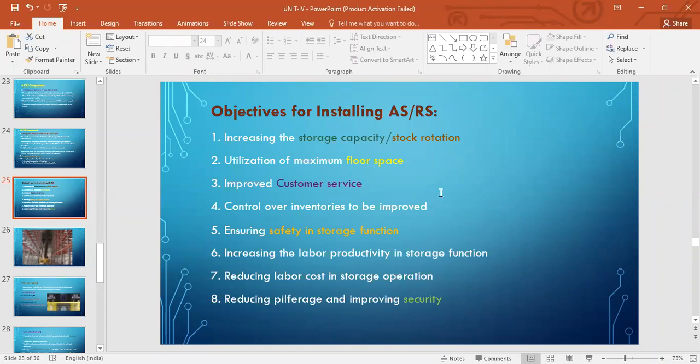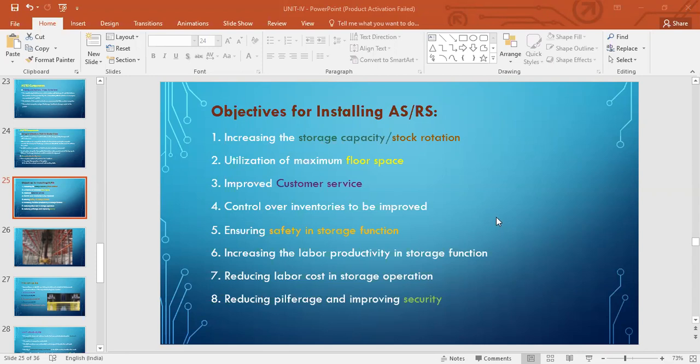Customer service is improved because you are able to provide the work parts as and when required, either to the workstations or to delivery, right? That they are to be sent to some other factory or customer, etc. And control over inventories, ensuring safety in the storage function, right? They are safe in that storage function, because manual handling is not involved.